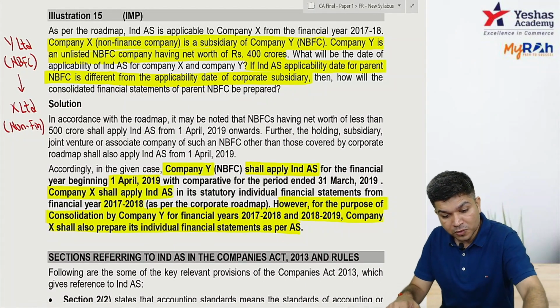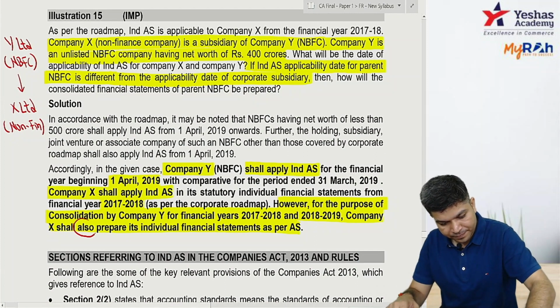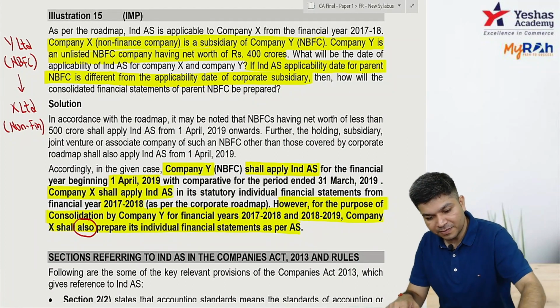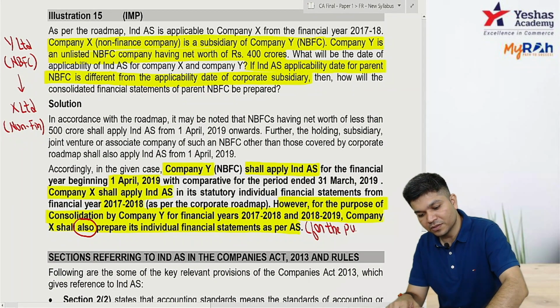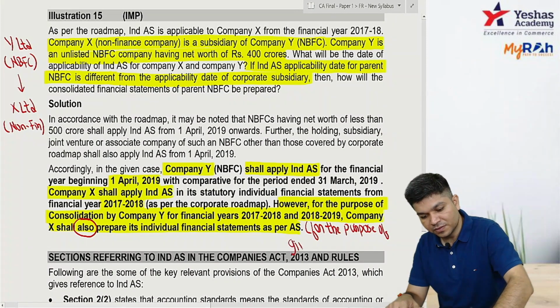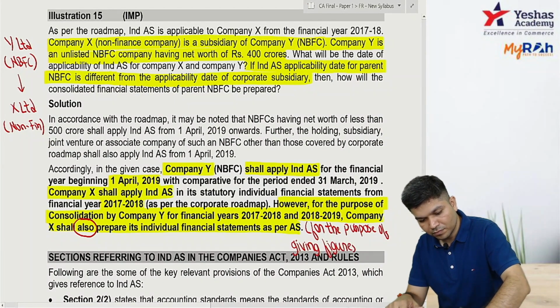They will also prepare their individual financial statement as per AS. This is for the purpose of giving figures to Y Limited for consolidation.